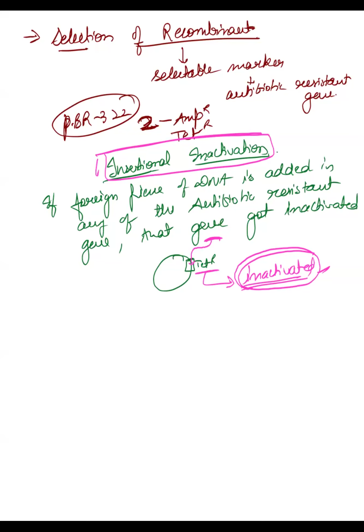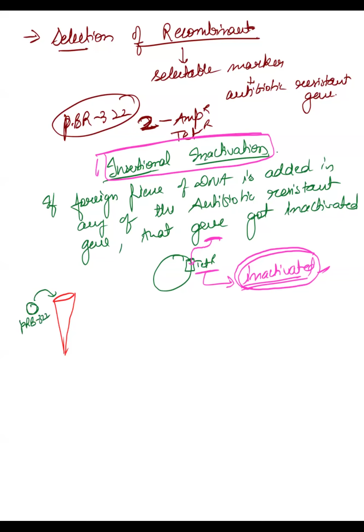Wherever you insert the foreign piece of DNA, either in ampicillin resistance or in tetracycline resistance, that particular gene will get inactivated. Now see what happens. You take a test tube. Inside the test tube, what all things will you add? You add your vector, which is pBR322.